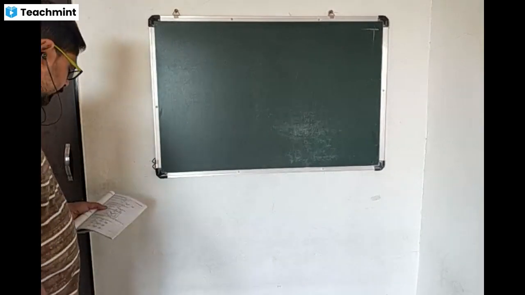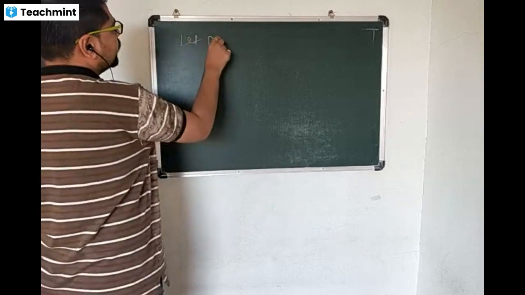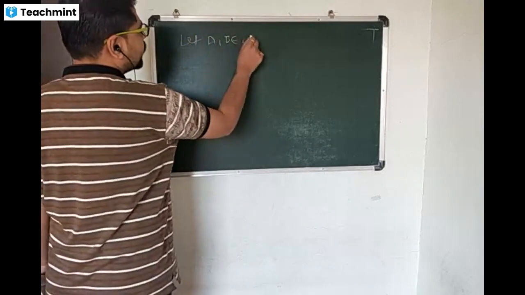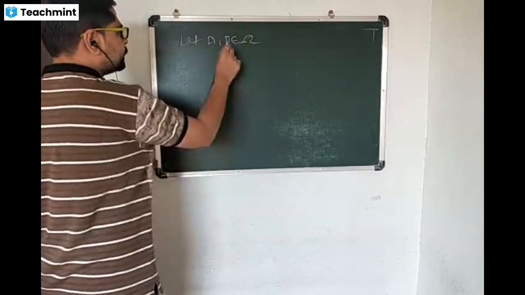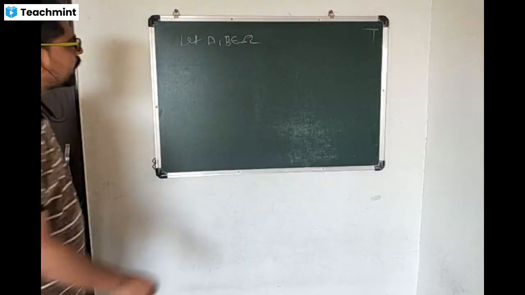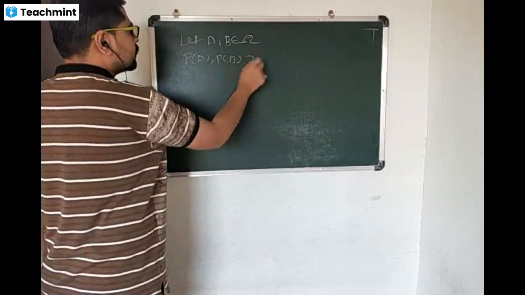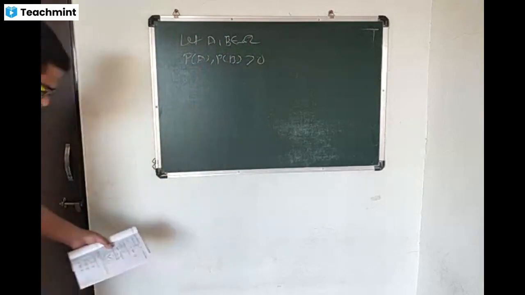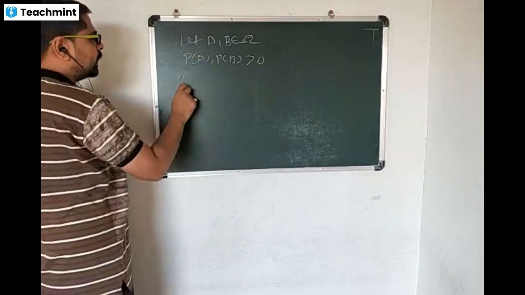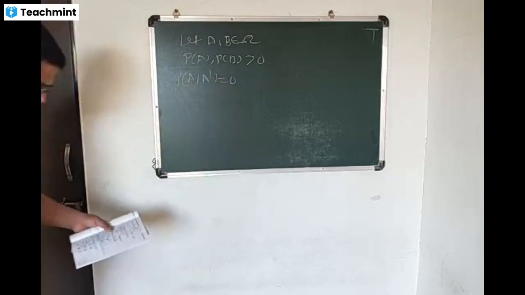Let A and B be two events defined on omega, that is, they belong to omega. Then we have probability of A and probability of B are positive, greater than 0. Then probability of A given A complement is equal to 0.